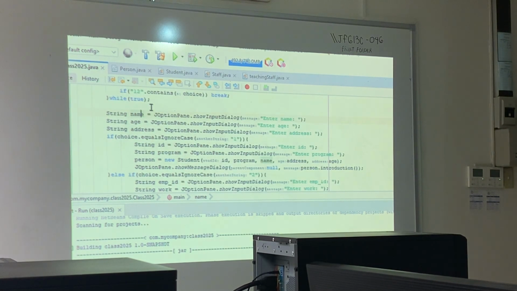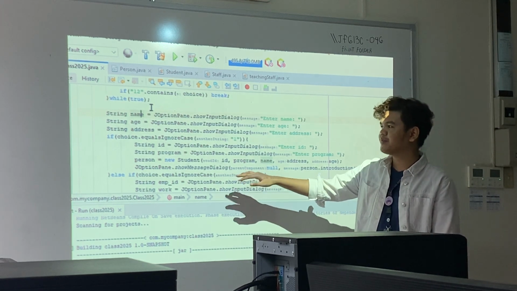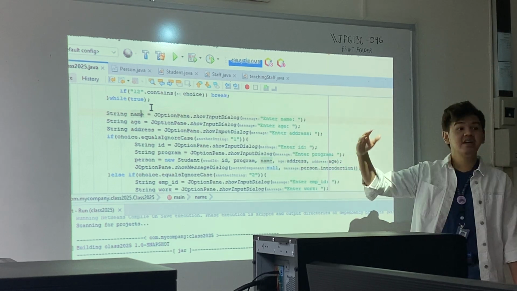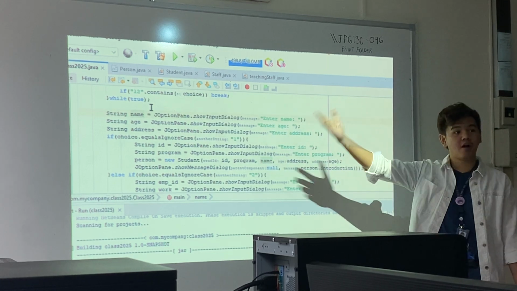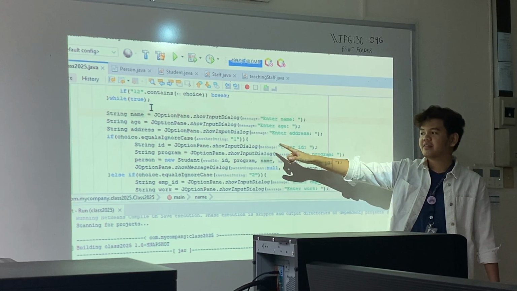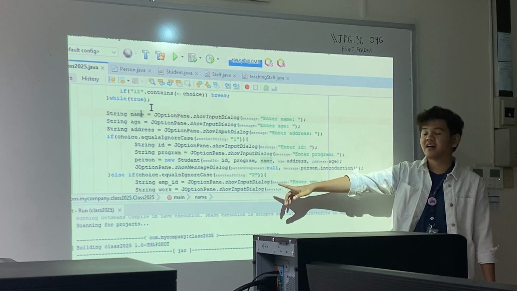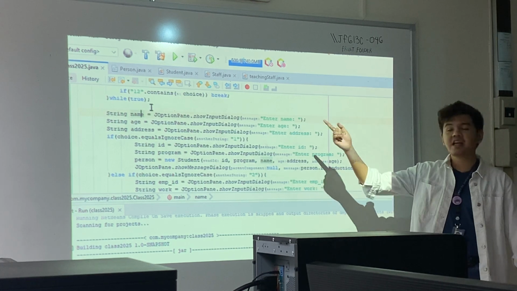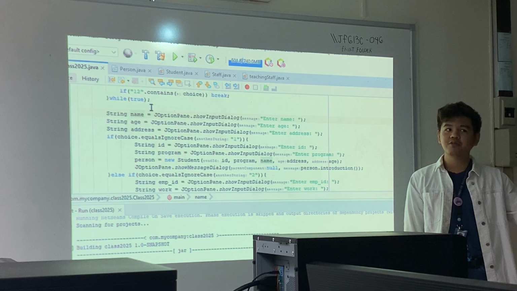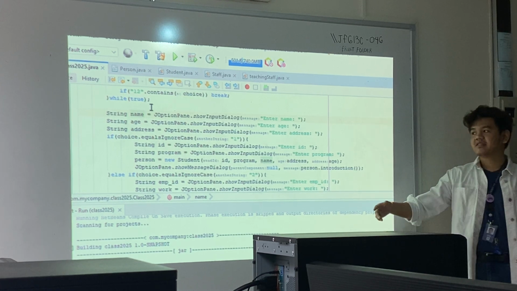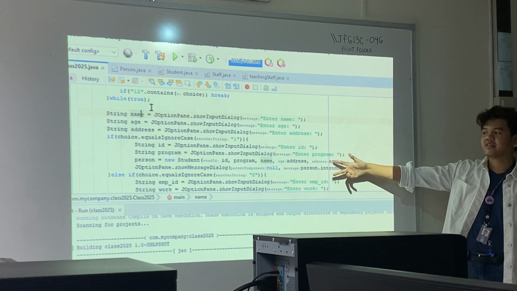Okay? So again, before, we had name, age, and address for both option 2 and option 1. But now we only have one name, age, and address sa labas ng option. And then it's still accessible to either student or staff. Kasi regardless of course na pinili ko either 1 or 2, guaranteed na may name, age, and address. Kasi 1 or 2, both person both have name, age, and address, then there is no need for you to put it inside the condition.